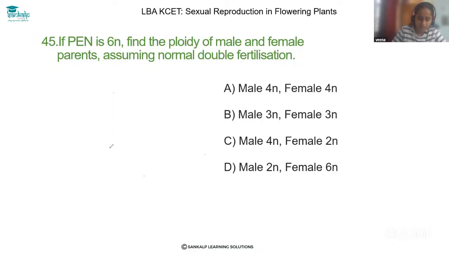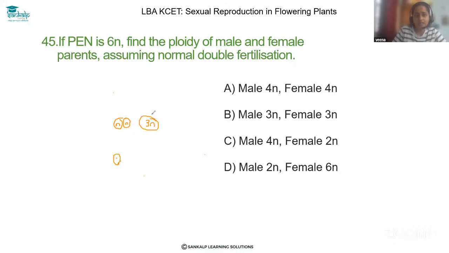So here there is one egg nucleus, which is usually n, haploid in nature. But here we need to solve for the PEN. Usually in double fertilization, it is haploid in nature, so there are 2n polar nuclei. When the male gamete fuses with the polar nuclei, that becomes 3n in normal fertilization.